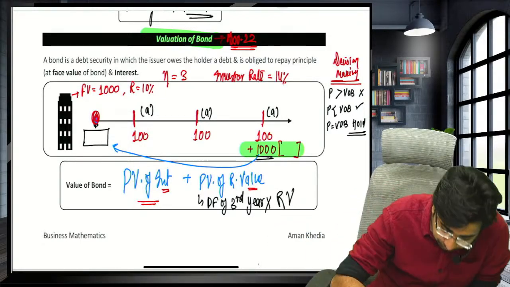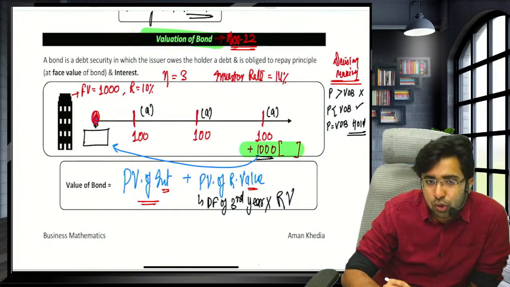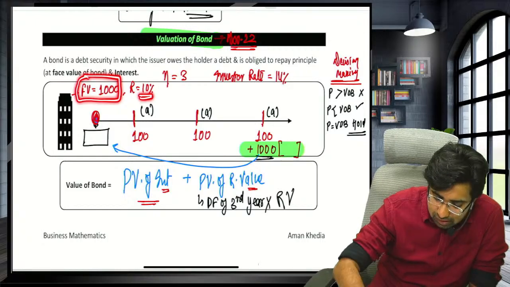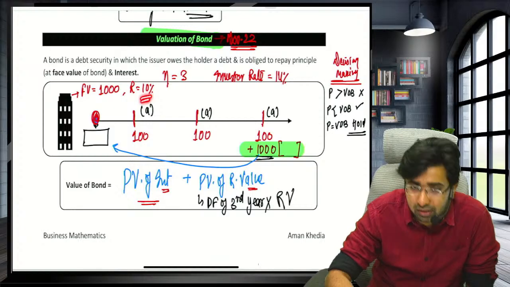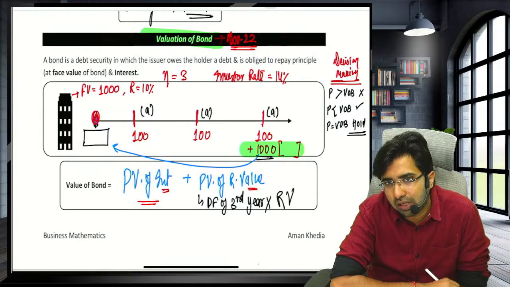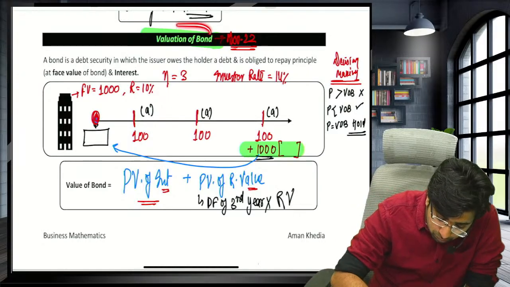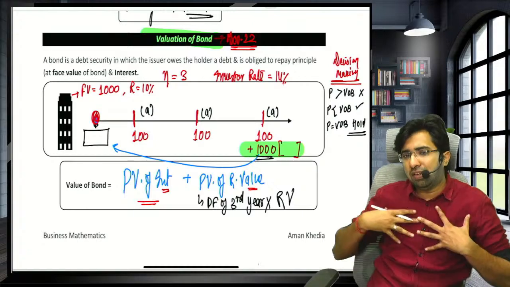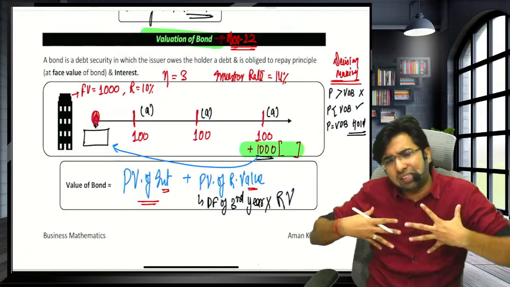Now see guys, now future value. Sorry, company issues one bond and the face value of the bond is given as 1,000 rupees. Rate is 10%. Company says I will give 10% rate of interest. And the investor says no, my expectation is 14%. You are giving 10%. So in valuation of bond, the company asks the investor how much you are ready to pay. As an investor, I am saying I am ready to pay the maximum of what I will get.